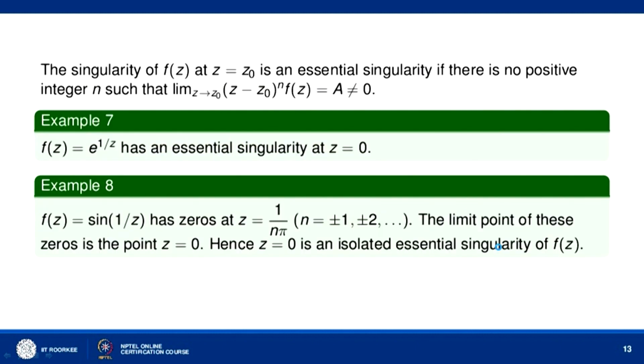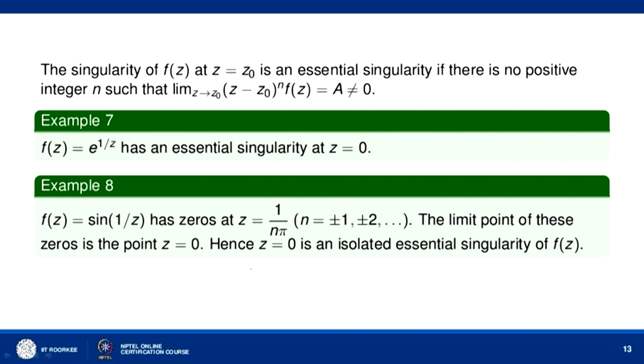So, the singularity of f(z) at z equal to z naught is called an essential singularity if there is no positive integer n such that limit z tends to z naught, (z minus z naught) to the power n, f(z) is equal to a. For example, if we take f(z) equal to e to the power 1 by z, it has an essential singularity at z equal to 0.